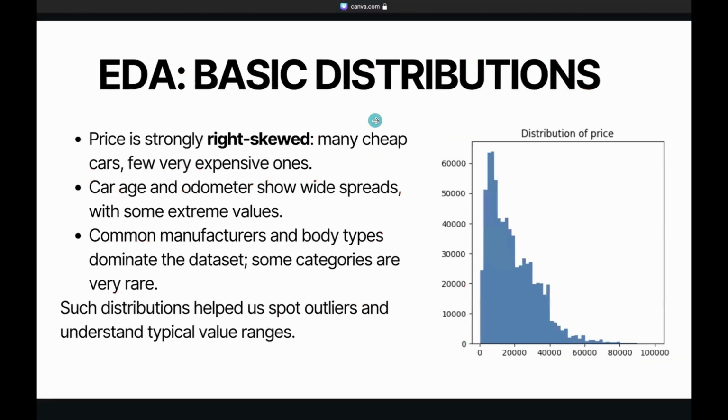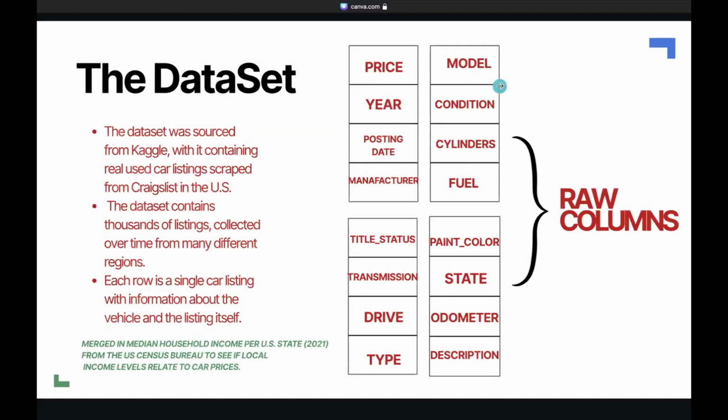We also performed extensive cleaning. Columns like county, number plate, and latitude longitude were removed due to extremely low predictive value. After removing the duplicates and standardizing the formats, we filled the missing categorical values with unknown and corrected the numerical types. We engineered several new features, including car age, derived from the posting year minus the vehicle model year, mileage per year, which normalizes the odometer reading, and total mileage. In later models, these engineered metrics, especially car age and mileage based attributes, became some of the most influential predictors, demonstrating the importance of thorough feature engineering. Thank you. Now over to Mahad.